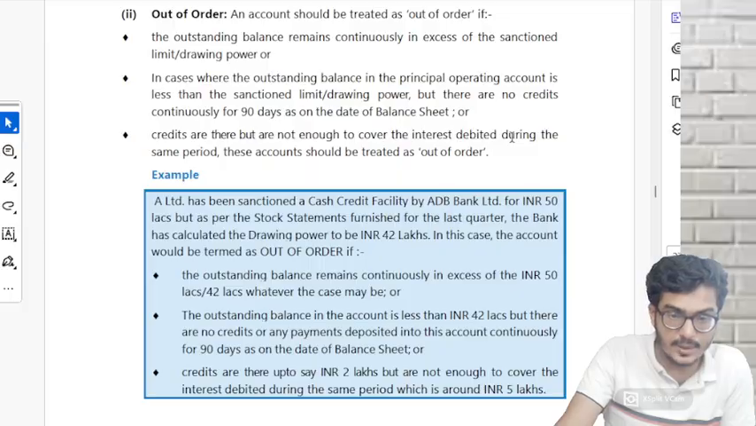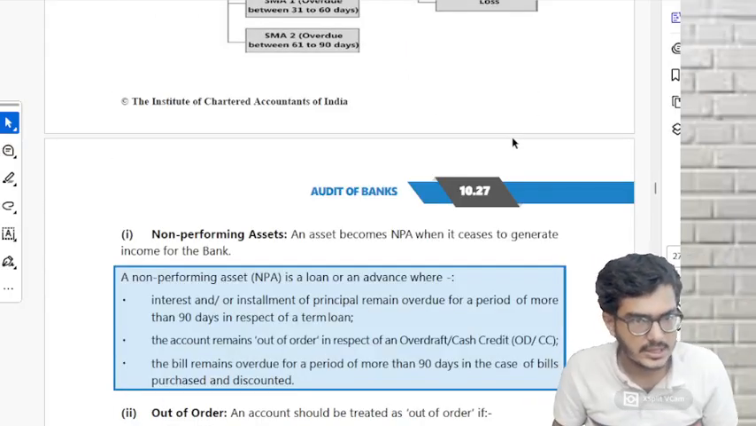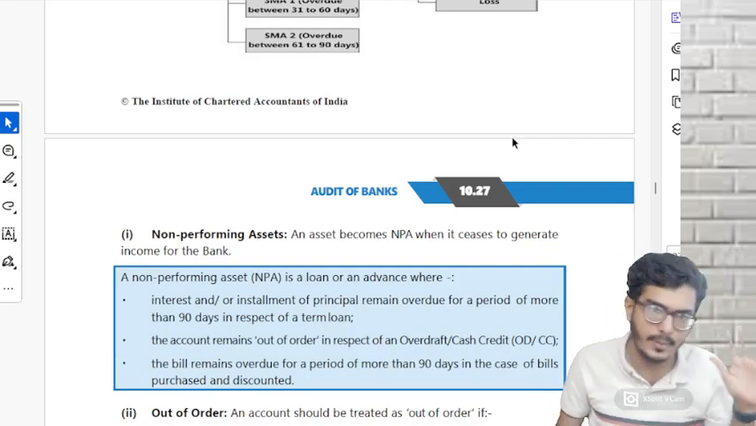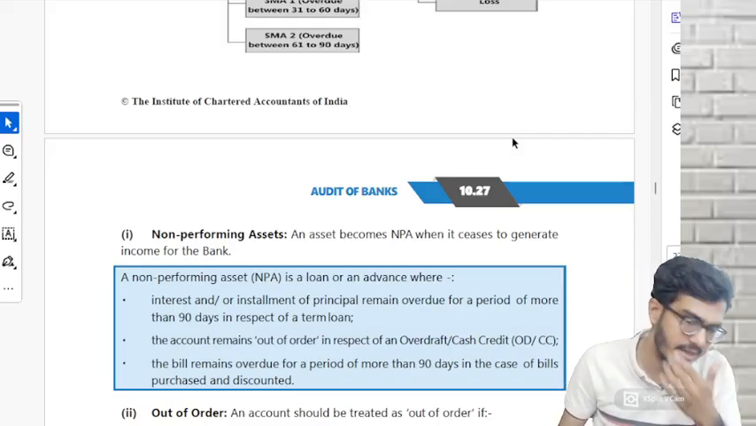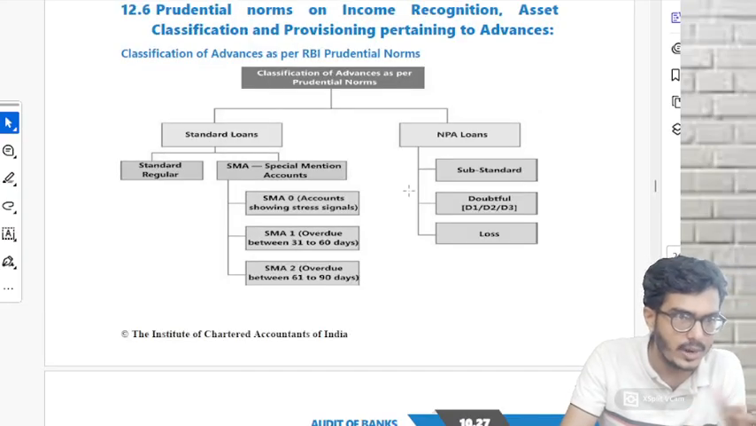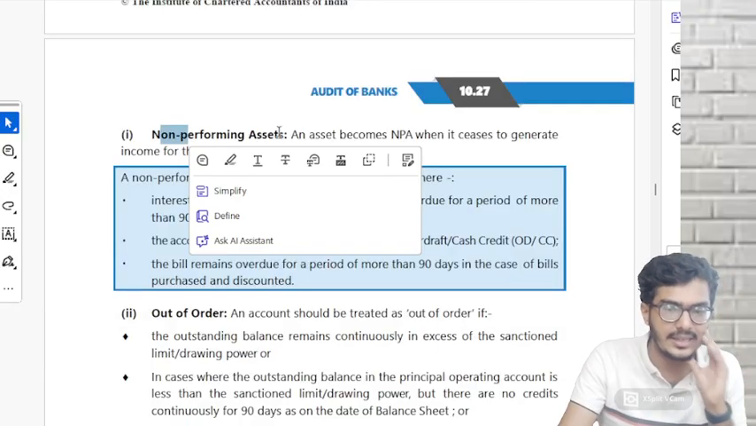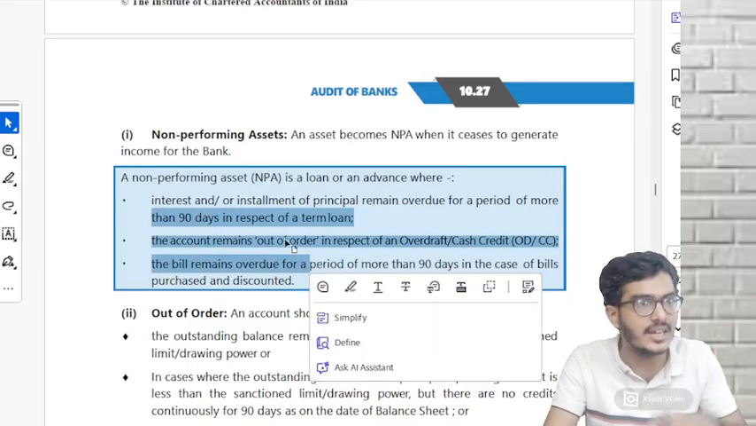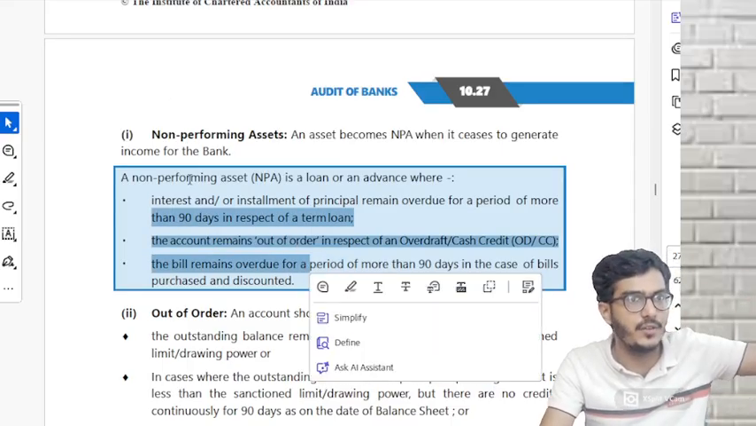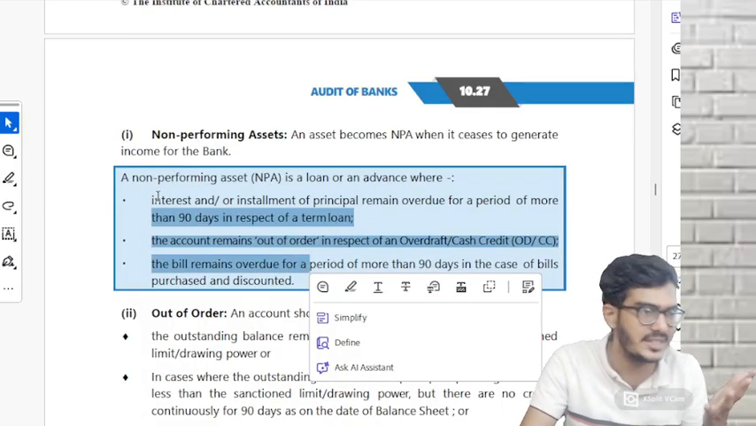Listen to this NPA properly. I told you, banks will give loans. If the opposite person is paying the EMI properly, it is a standard asset. If the opposite person is not paying it properly, it is considered a non-performing asset. I'll not explain this chart now, I'll explain it afterwards. When an asset is considered a non-performing asset, there are 3 different situations. It is not "and", it is "or". If any one situation is fulfilled, it is NPA. Why? Because these are differentiated based on the service which the bank is giving.